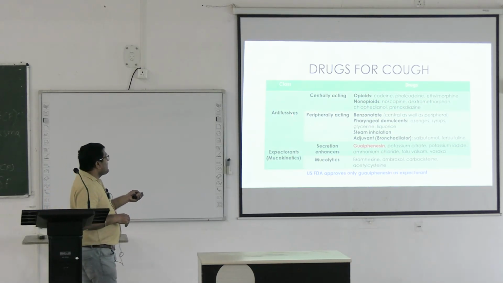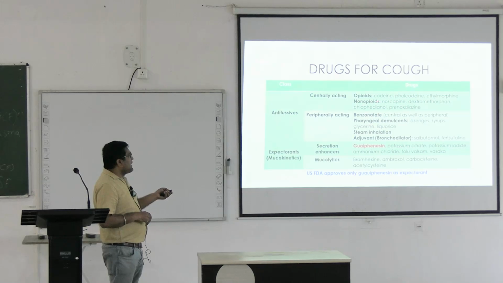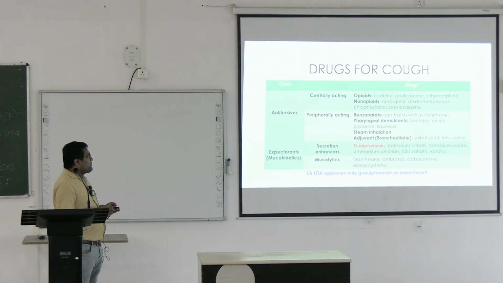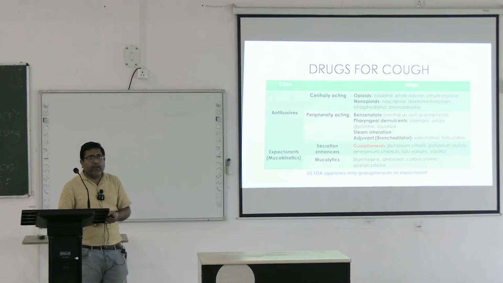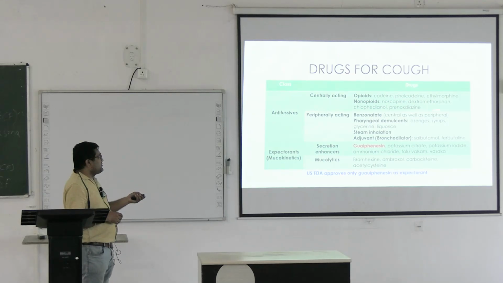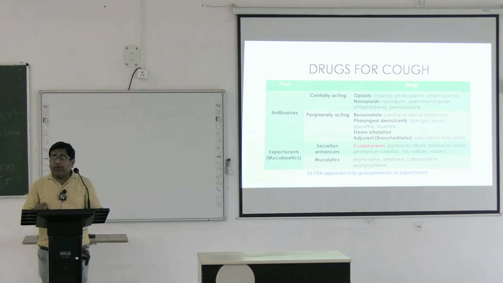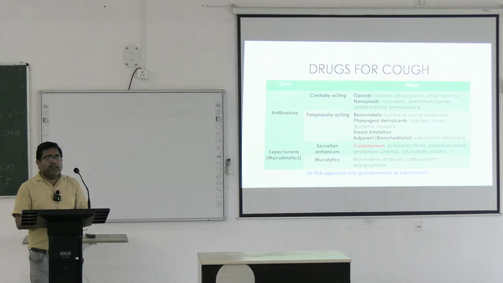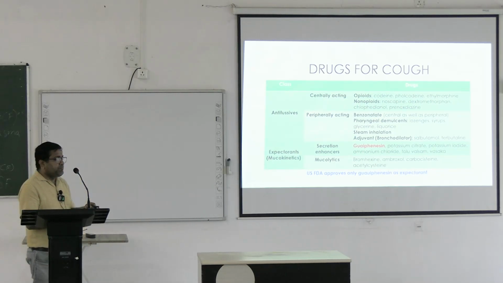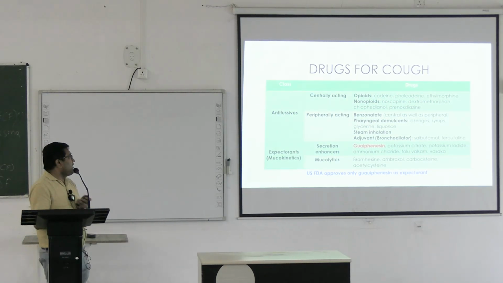Now centrally acting antitussives can be opioids like codeine, pholcodine, ethylmorphine, or non-opioids like noscapine, dextromethorphan, clofedanol and prenoxdiazine. The opioid group of antitussives are basically not used nowadays because of abuse liability and respiratory depression complications. Peripherally acting antitussives include benzonatate. Benzonatate is both centrally and peripherally acting.